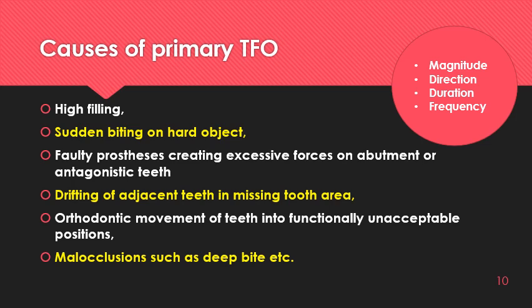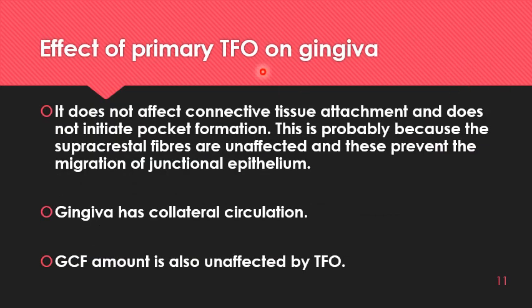They have altered actually. So the effect of primary TFO on gingiva, this is a very important point, very commonly asked in exam. What is the effect on gingiva? It will not affect connective tissue attachment. Soft tissue, it will not affect. It does not initiate pocket formation. Why? There are certain theories, but the main theory is that the supracrestal fibers are unaltered in healthy gingiva, which prevents the migration of junctional epithelium.